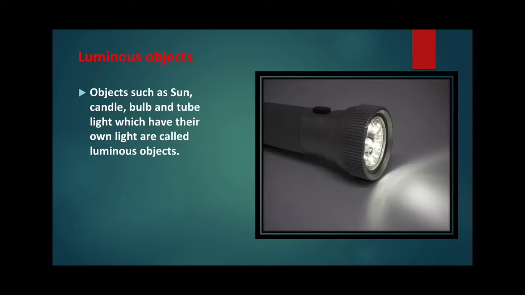The objects that have light of their own or materials which themselves are a source of light are called luminous objects or luminous materials. For example, stars, tube light, electric bulb, burning candle, etc.